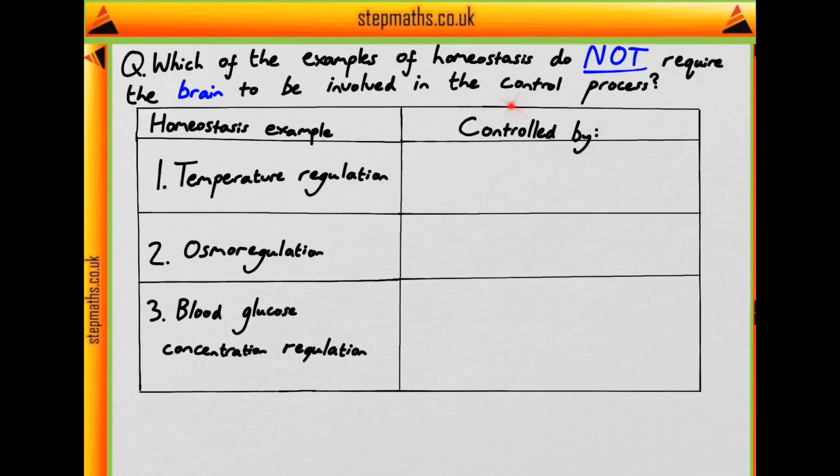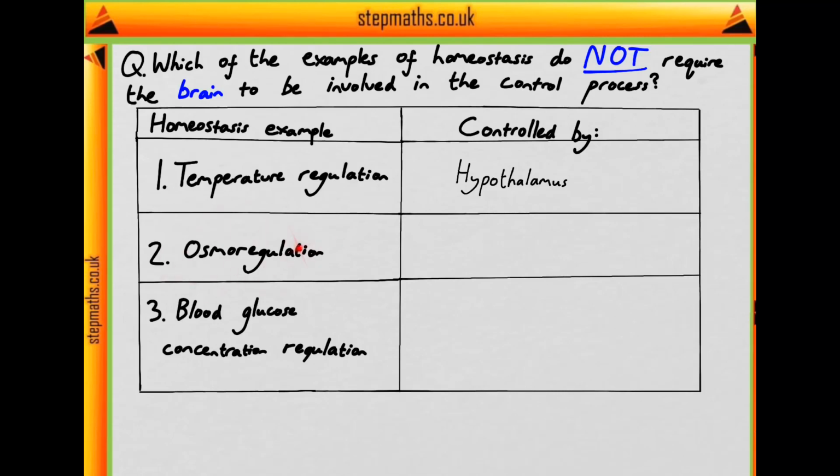So what structure controls this temperature regulation? The hypothalamus. The hypothalamus is a region in the brain which has a large role in homeostasis in the body, and for temperature regulation the hypothalamus has these thermoreceptors which detect the temperature of the blood, and the hypothalamus then coordinates the response to the detected temperature of the blood. For example, if the blood is too warm, the hypothalamus may send signals to the sweat glands to increase sweat production, to increase heat loss, and it may also cause vasodilation, say, to increase heat loss from the blood vessels.